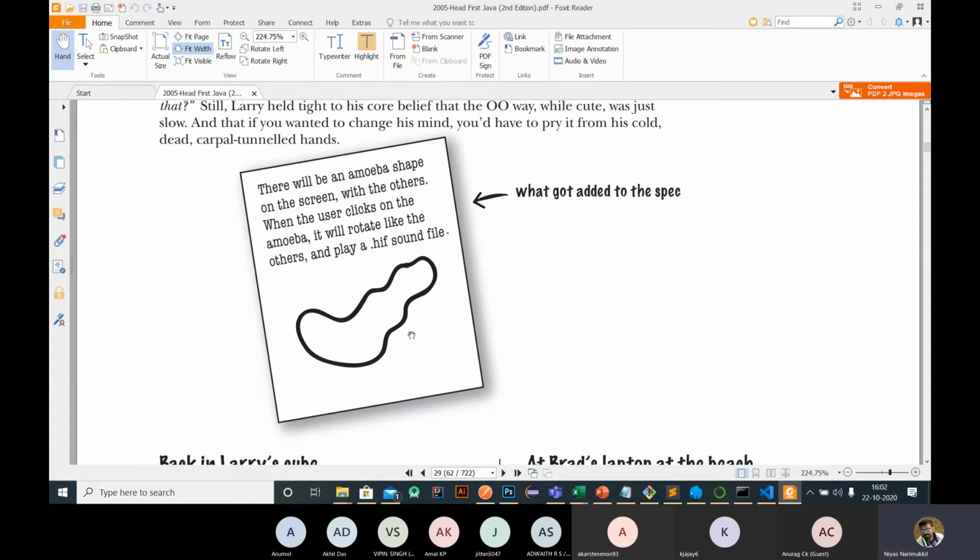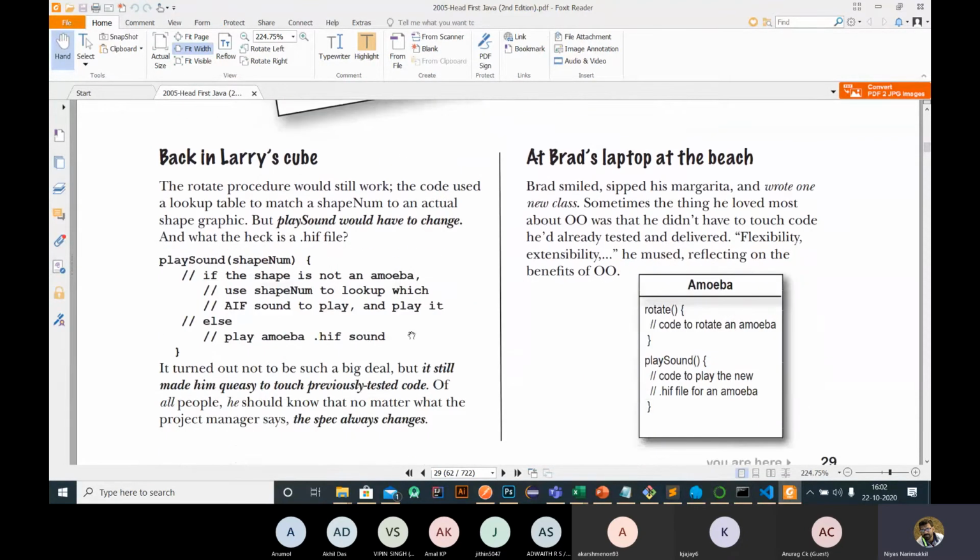In the same manner, the boss says he needs another shape in the graphic interface, and by clicking that shape, another sound file needs to be played, and the shape needs to rotate 360 degrees. So Larry, the C programmer, needs to provide an if condition inside the play sound function, because the sound file is different for the amoeba. If the shape is amoeba, then you need to play another file. In that manner, Larry updated the code.